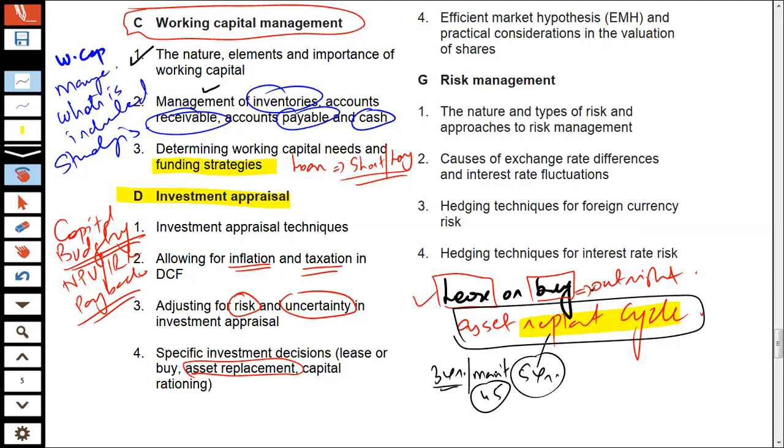If the maintenance cost in year 4 and year 5 goes up, then you would reconsider whether I should replace this asset in year 3 and fetch a higher residual value, or maybe sell it in year 4, or maybe sell it at the end of year 5.